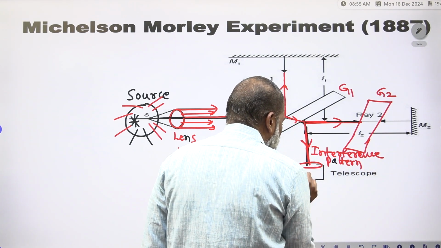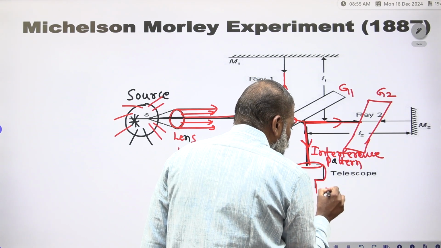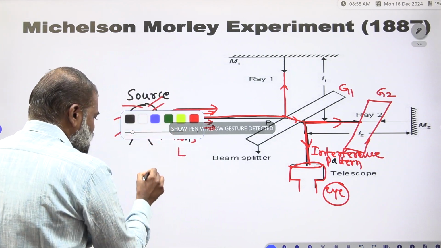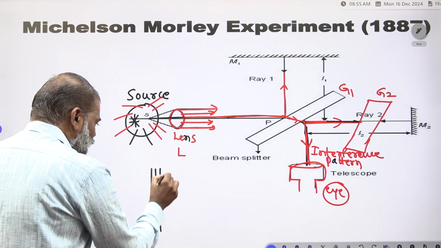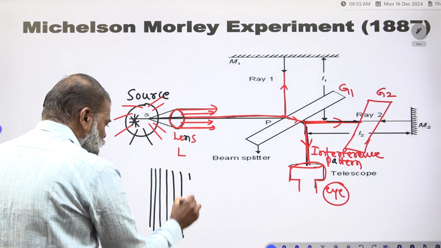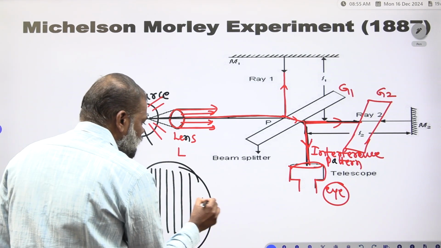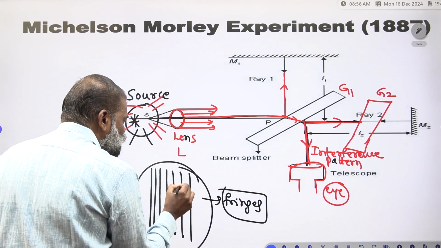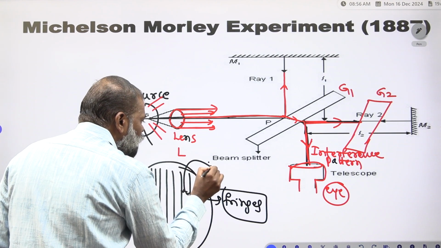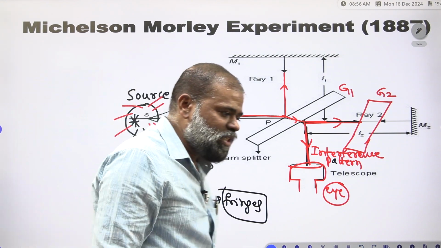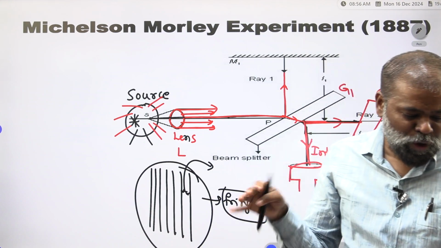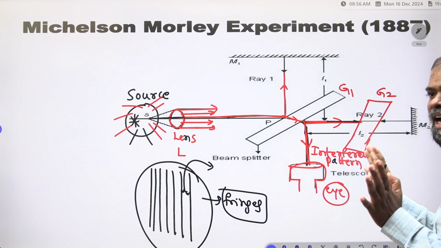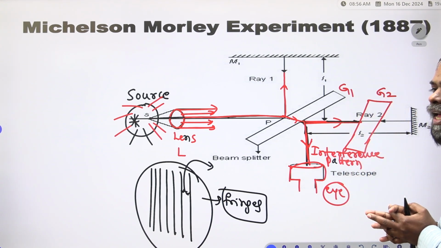You have to look through the telescope with your eye. So that is the telescope. The interference pattern, the fringes, will be observed like this. This is the pattern of vertical fringes you get. These are the fringes, right. The fringe width you have to find out from the experiment using the spectrometer. You observe the spectra and calculate the fringe width. Clear? So this is the brief introduction about the Michelson-Morley experiment.